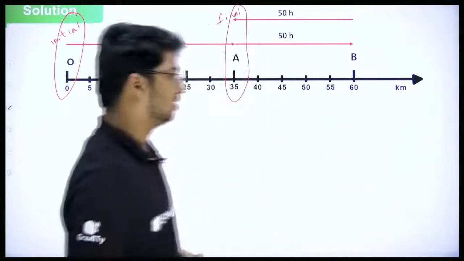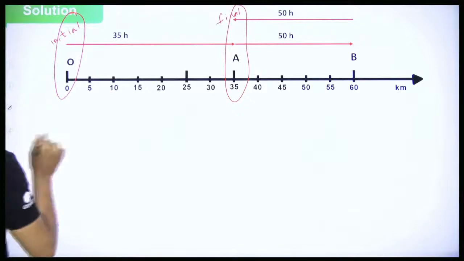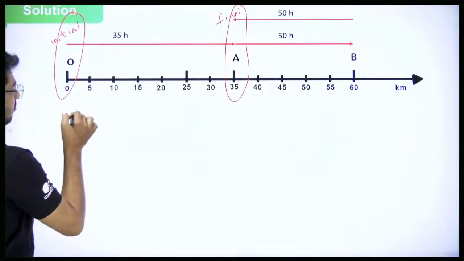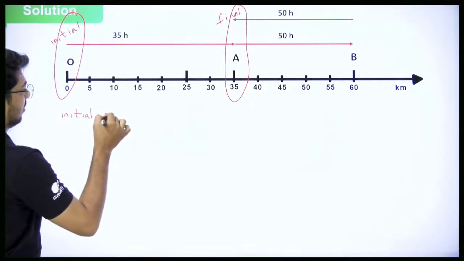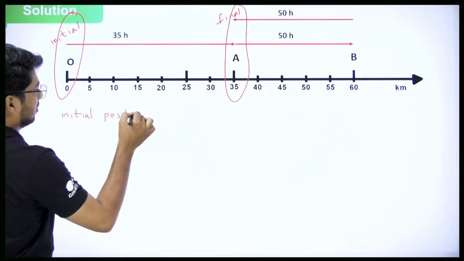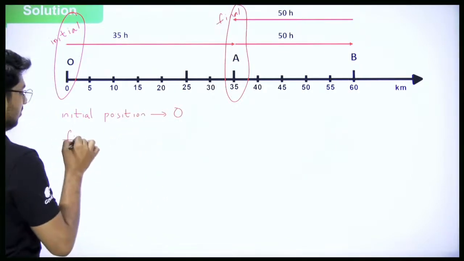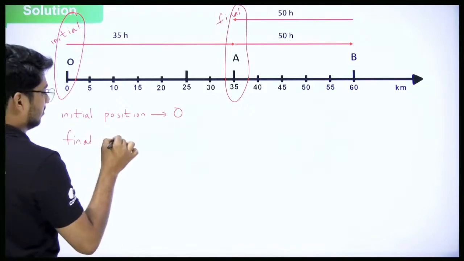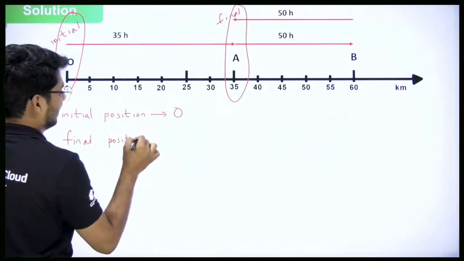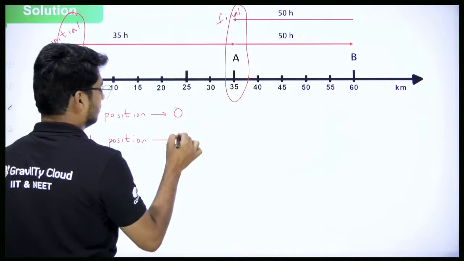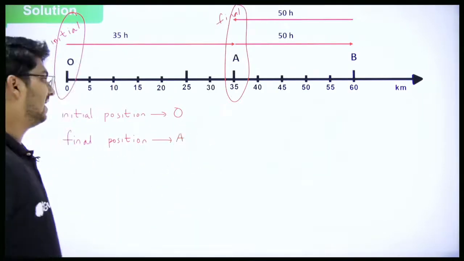So let's do that. So we got the initial position as O. Forget about everything else. Initial position O, final position A. So you need displacement.